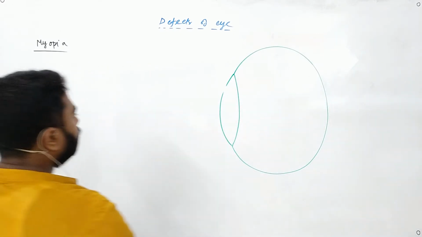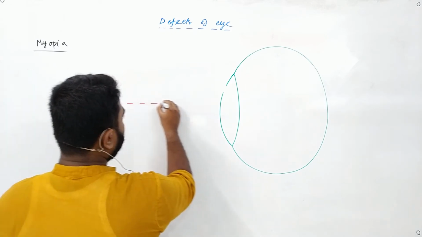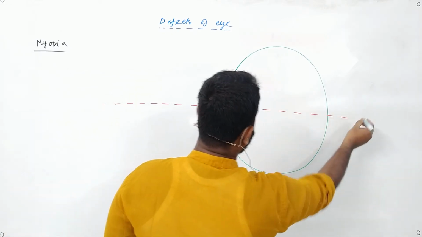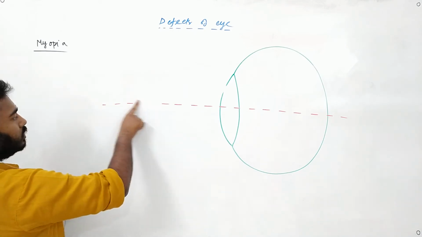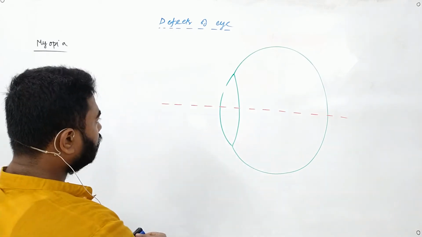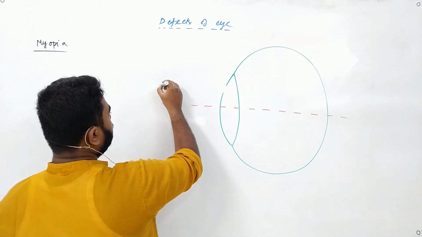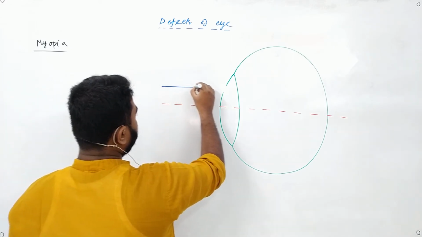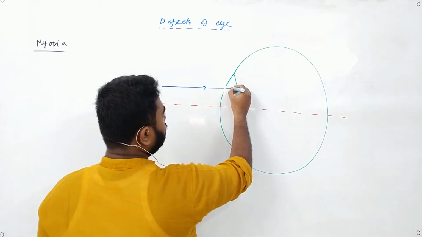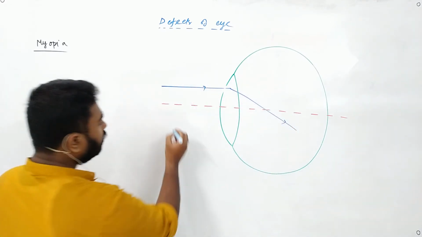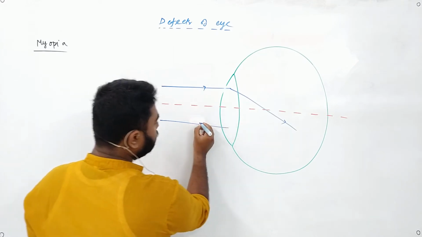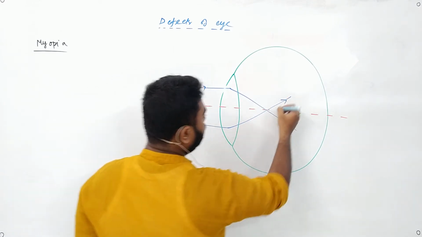In our initial situation, we are drawing a line midway like this. Now suppose a ray of light is coming parallel, so it is converging and going through this point. Again a ray of light is coming like this, it is converging and going through this point.